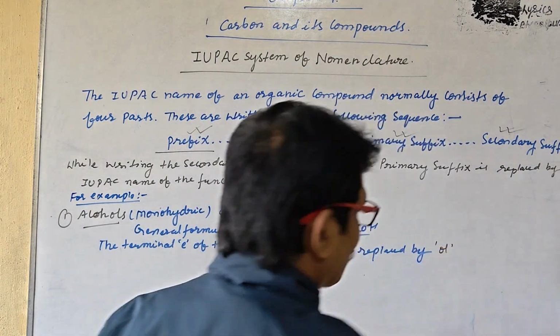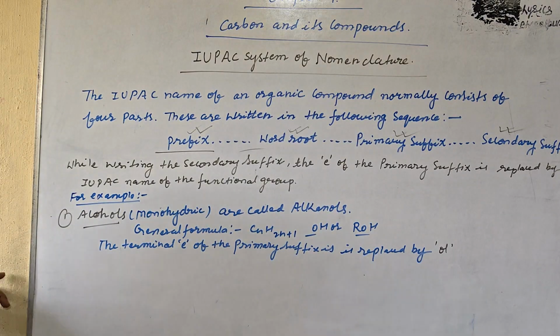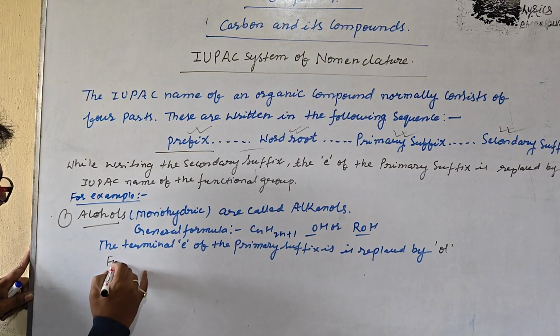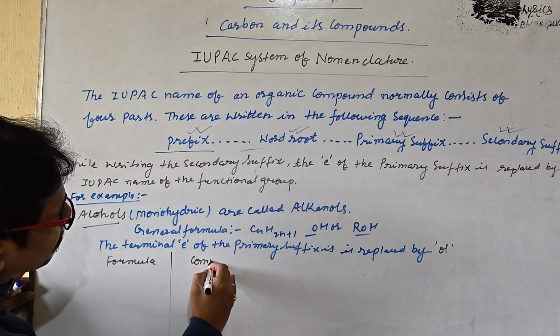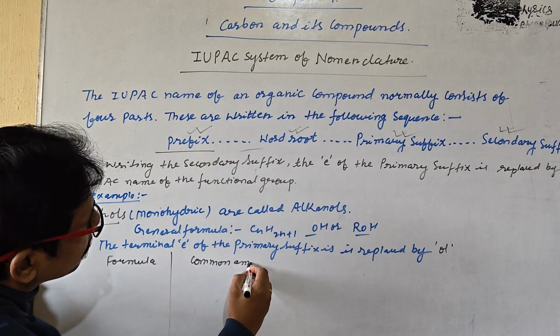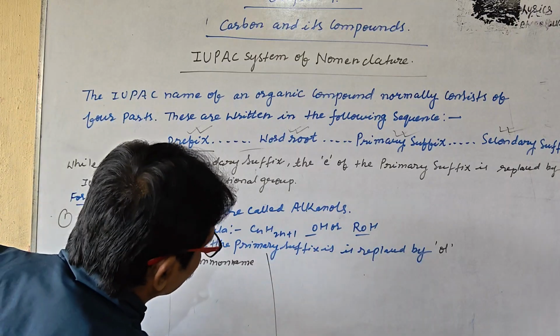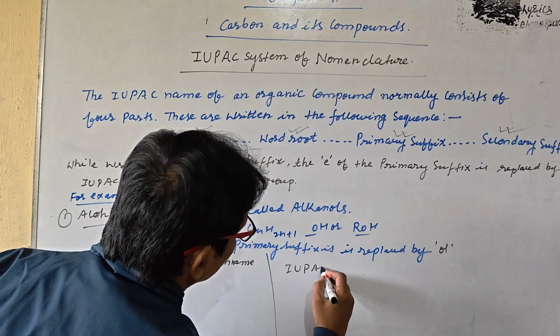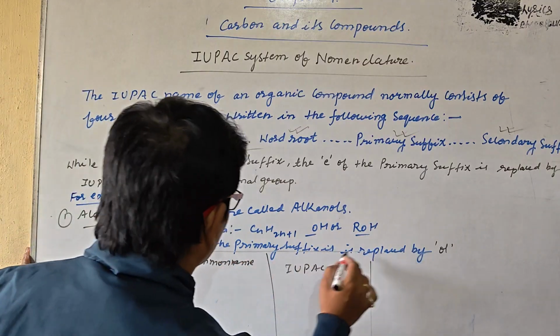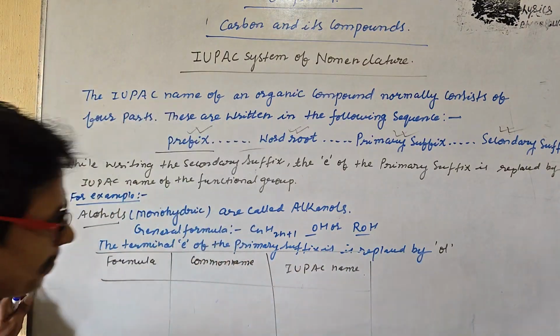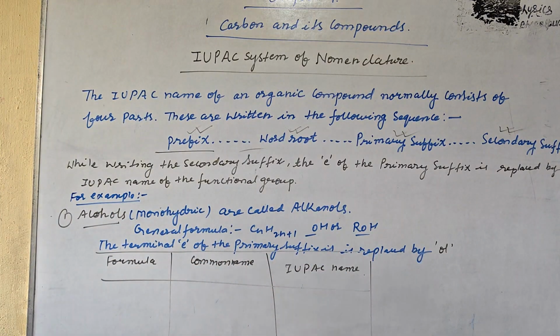So let us understand these things in a proper way. Formula, common name, IUPAC name. Let us understand it properly so these things may be clear. The first one is CH3OH.